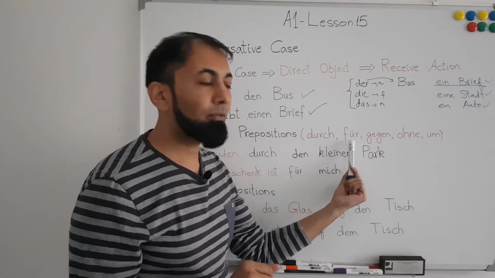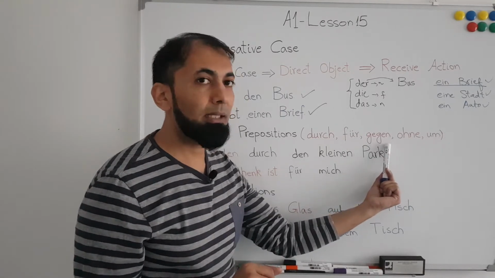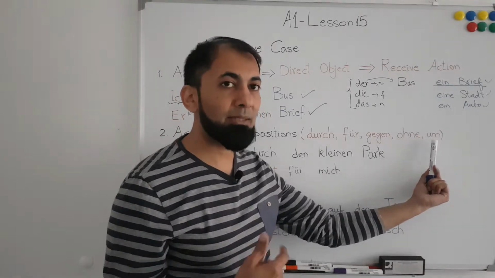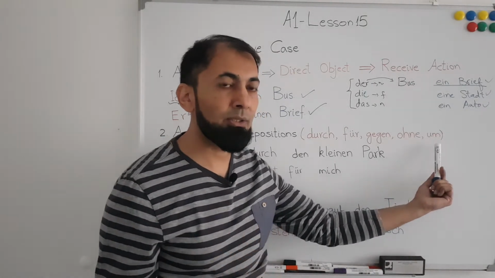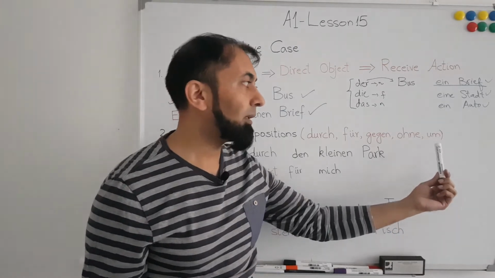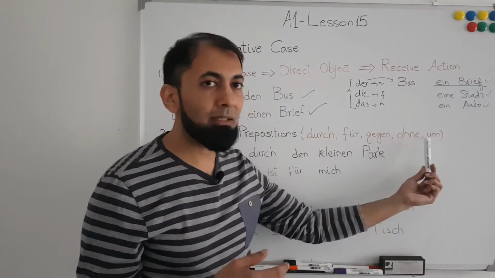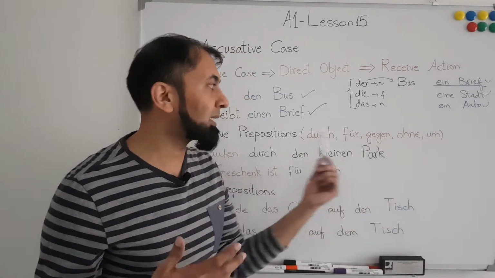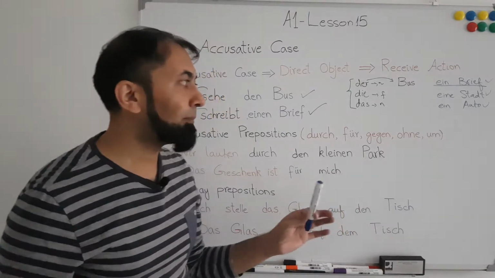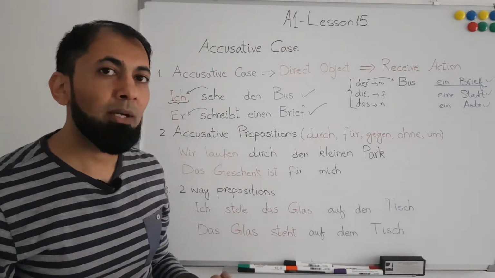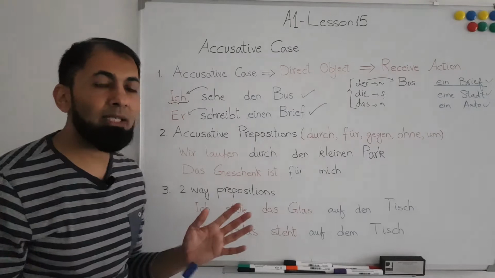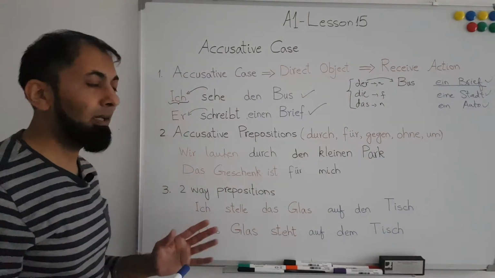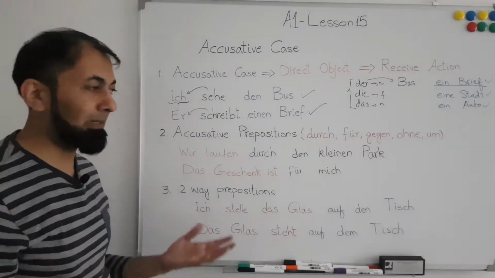Für means for, gegen, against, ohne, without. Um has multiple meanings; we can use around or at. So we will check these prepositions. We will be having one complete lesson on these accusative prepositions afterward. But now the purpose is just to introduce these things so that when we start the next lesson on each particular topic, it's not surprising for you.